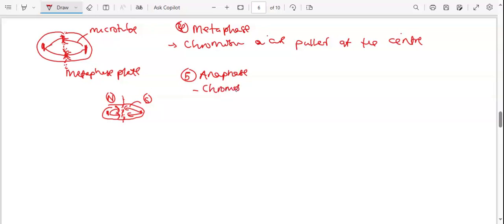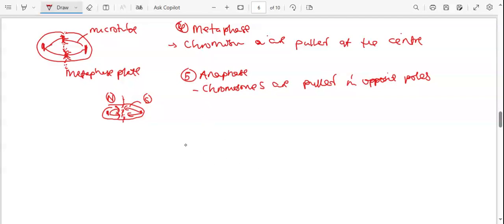So you are just describing the flow of chromosomes, guys. They are pulled in opposite poles. So they are put in opposite poles like that. Okay, so that's what you describe under anaphase. There's nothing much, you are describing the flow of chromosomes.